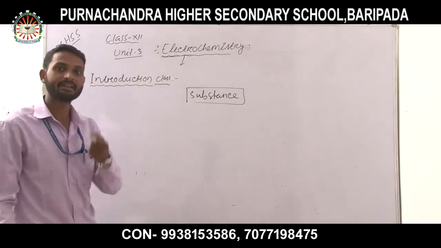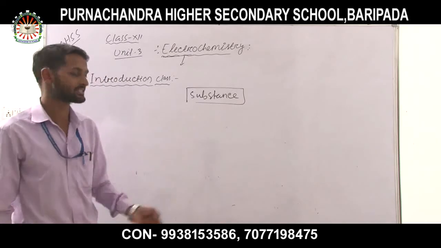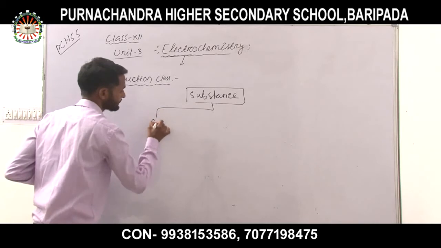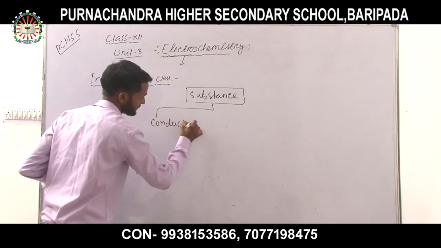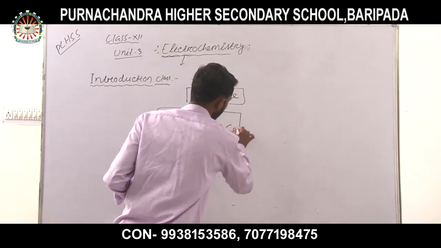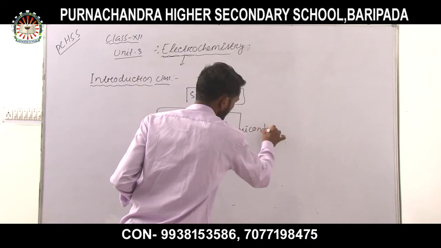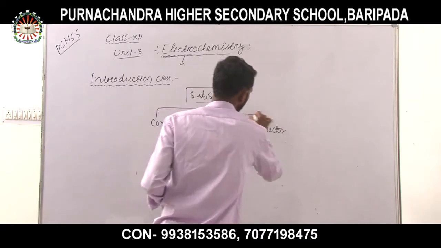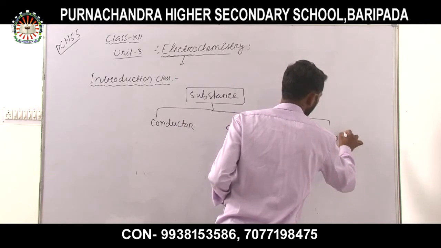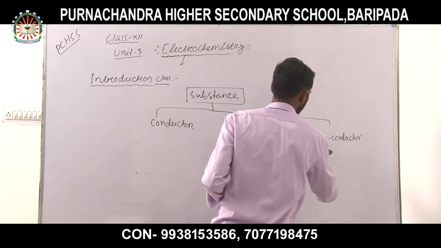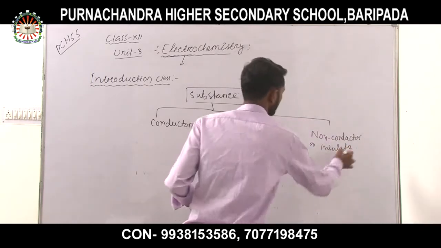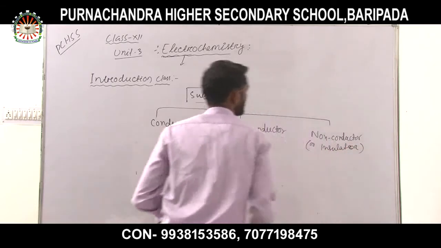On the basis of the electrical properties of any substance, there are three categories: one is known as conductor, another is known as semiconductor, and the last one is called non-conductor, or insulator.